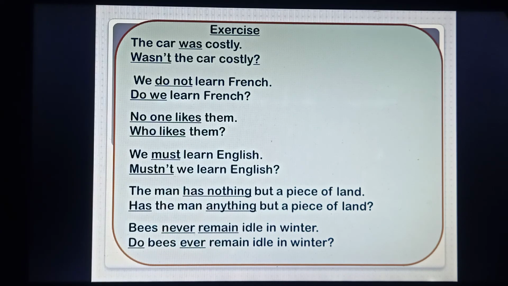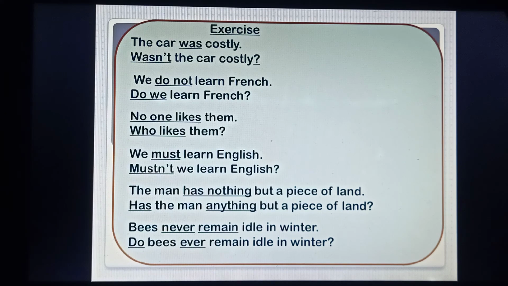The car was costly. So affirmative sentence, make it negative interrogative. Wasn't the car costly? I have underlined the auxiliary verb, so you can find it very easily. Second sentence, we do not learn English. So do here is the auxiliary verb, and this is a negative sentence, so we will omit not and just use the auxiliary verb at the very beginning. Do we learn English? After the auxiliary verb we'll have to use the subject.